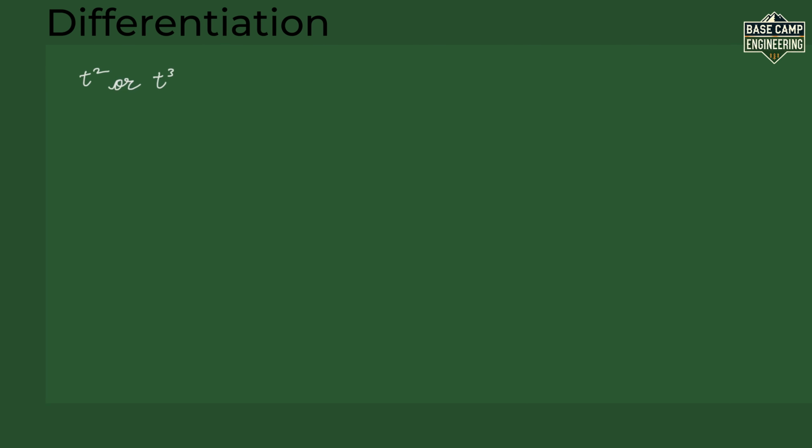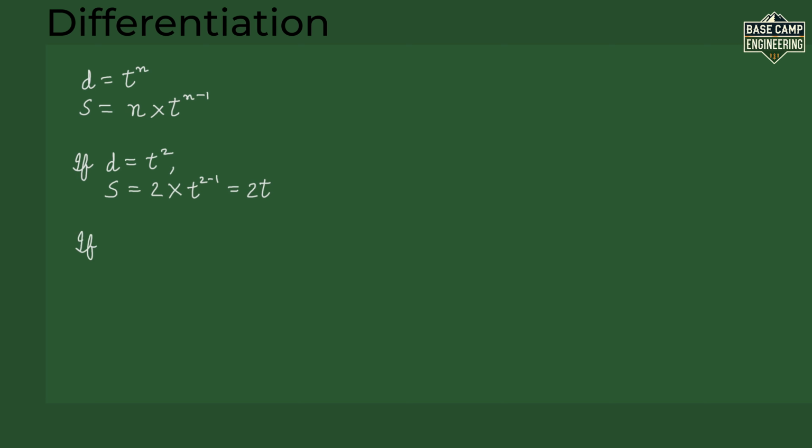The rule says if distance is equal to t raised to power n, where n is the power, then the speed is n multiplied by t raised to power n minus 1. For example, if distance is equal to t square, the power is 2, so the speed is 2t. If distance is equal to t cube, the speed is 3t square. These rules are like a secret code to find the speed.